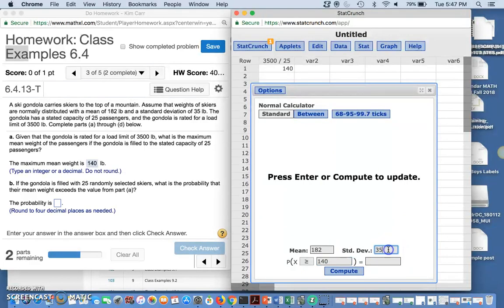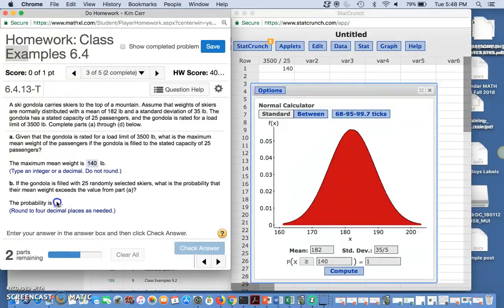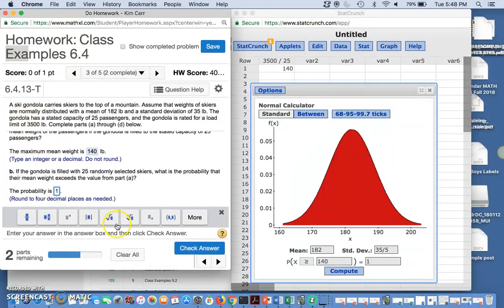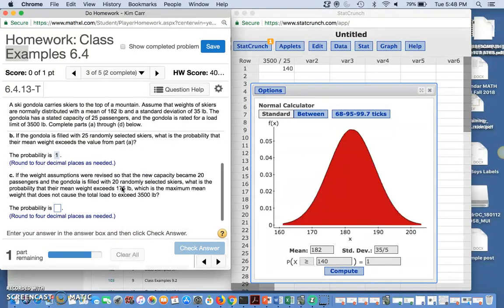And we need to make this adjustment up here. We need to divide by the square root of 25. What is the square root of 25? It is 5. And we compute. Okay, the probability is real good because it's 1. Let's check that answer. That is correct.